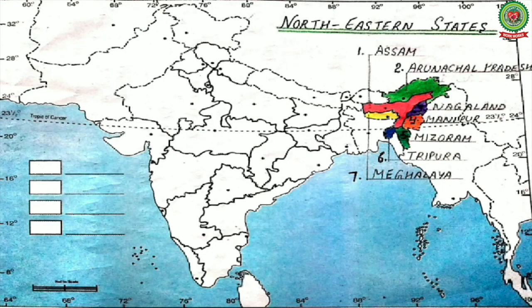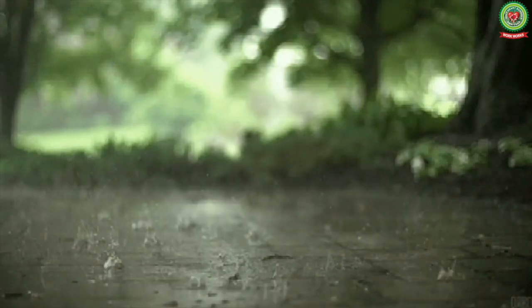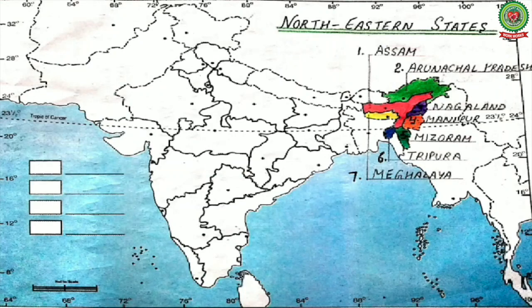At last, we have Meghalaya and its capital is Shillong. Meghalaya is known as the abode of clouds and is famous for its high rainfall. Students, now let's recall the seven sisters of India and these are Assam, Arunachal Pradesh, Nagaland, Manipur, Mizoram, Tripura and Meghalaya.